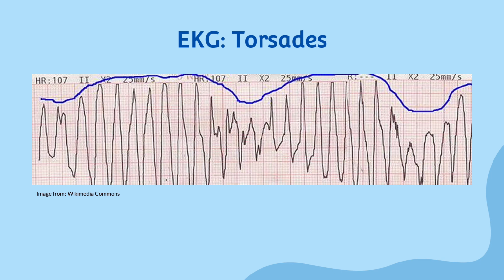Torsades is characterized by a prolonged QT interval, can't stress that enough, and a twisting, again, of the QRS complex, which appears to be twisted around a baseline in a corkscrew pattern. This ECG, or EKG, pattern is unique to torsades and helps differentiate it from other types of wide complex ventricular tachycardias. It is sometimes described as having a sinusoidal waveform or wave pattern, if that helps you to remember it.